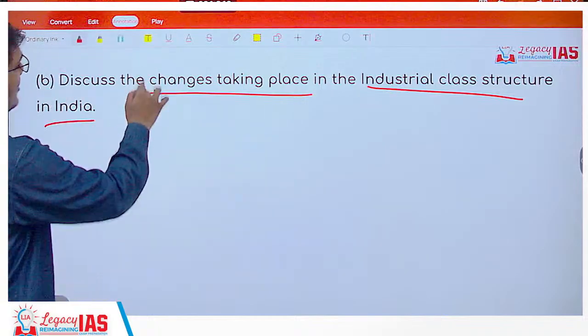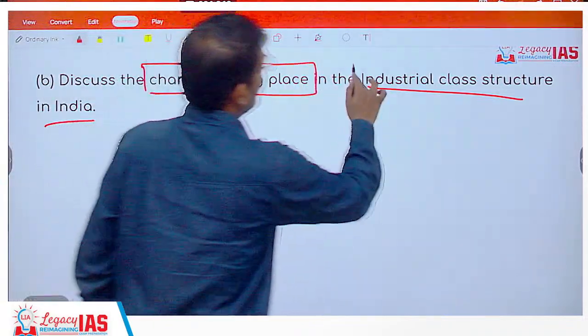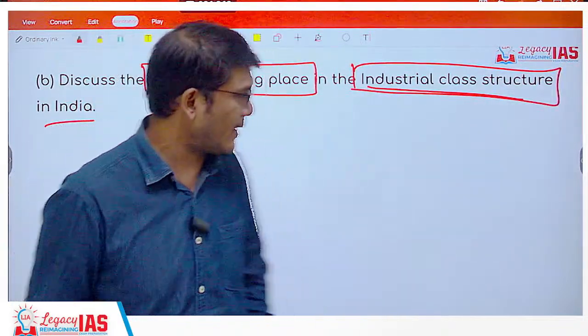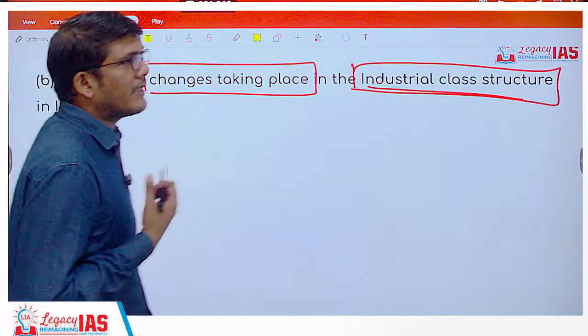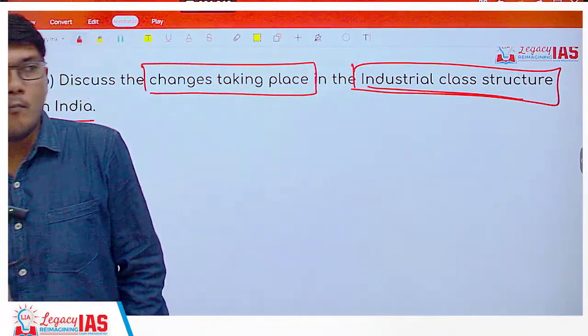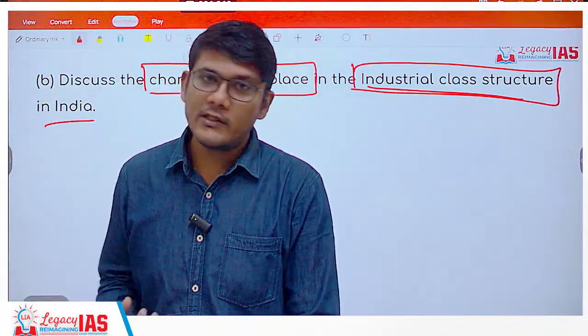So discuss the changes taking place in the industrial class structure in India. So what are the changes that are taking place? There is an increased unorganized sector, more contractual workers. All these things are happening.